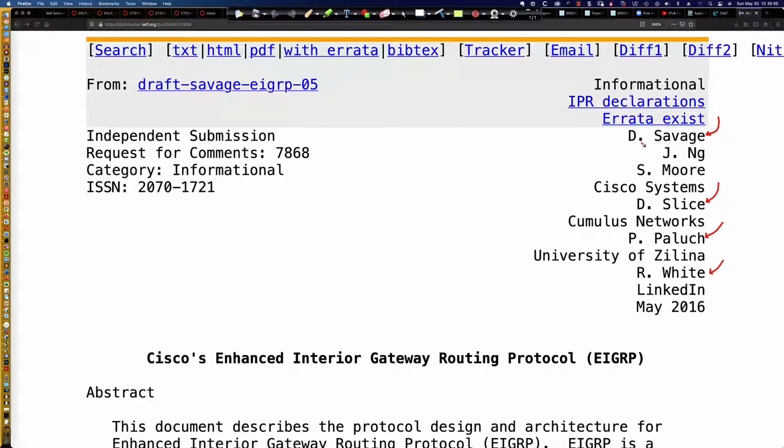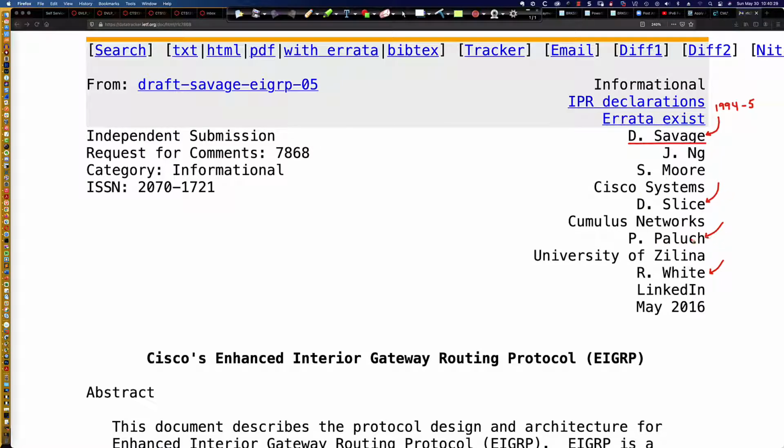Most notably is Donnie Savage. Donnie has been the primary maintainer, and I've spoken to Donnie multiple times. He has rewritten almost every line of code for EIGRP, and he has been the maintainer since right around 1994-95. As you can see, he is the primary author of this RFC, which goes into great detail about this routing protocol. Don Slice is, again, another legend in the Cisco routing space. He is currently with Cisco Systems.